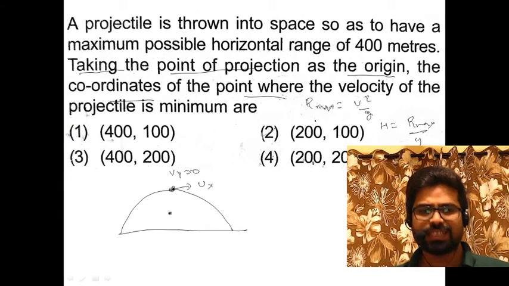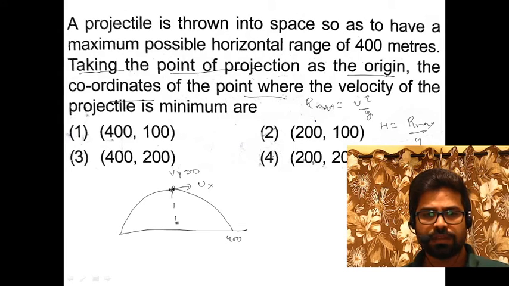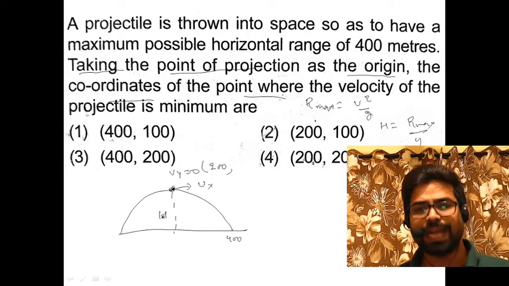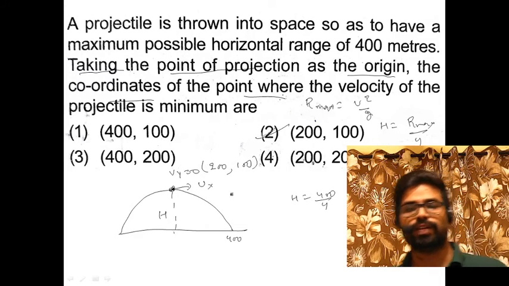We have to find this coordinate. Since the range is 400 and this will be the midpoint, its x coordinate will be range by 2, which is 200. But what will be the value of height? Height will be range maximum by 4, which is 400 divided by 4. Answer is 100. So the option is 200, 100.